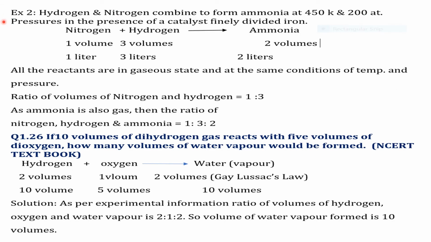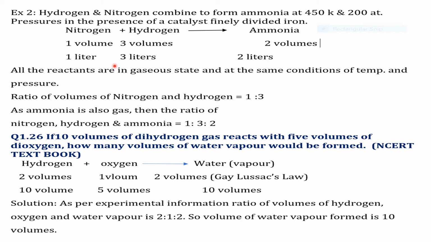Now let us see a numerical based on this Gay-Lussac's law. Hydrogen and nitrogen combine to form ammonia at 450 Kelvin and 200 atmospheric pressure in the presence of a catalyst, that is finely divided iron. This method of manufacture of ammonia is called the Haber process. So the reaction is nitrogen plus hydrogen gives ammonia. Experiment proved that 1 volume of nitrogen combines with 3 volumes of hydrogen and we get 2 volumes of ammonia.